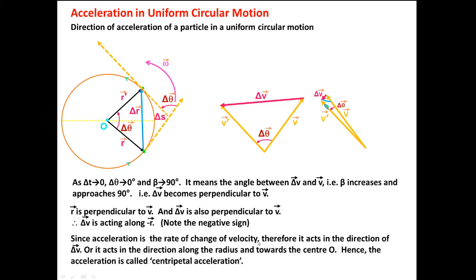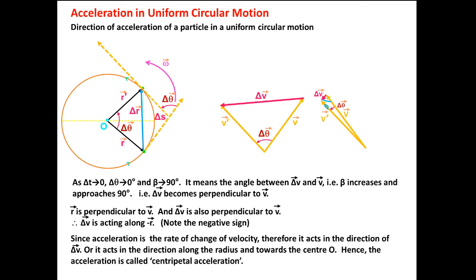Since acceleration is the rate of change of velocity, it acts in the direction of del V, or it acts along the radius and towards the center. Hence the acceleration is called centripetal acceleration.